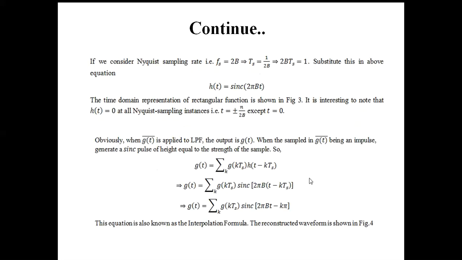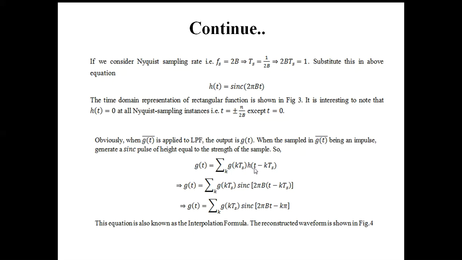1. So how can we get the original signal? As per that property of the transfer function of the low pass filter, if the incoming signal is g(kTs), why do we write it that way? Because g(kTs) is the discrete signal, or the sampled signal, that's why we represent it by g(kTs), where k is 1, 2, 3, 4, 5 like this, and if we multiply by h(t - kTs),